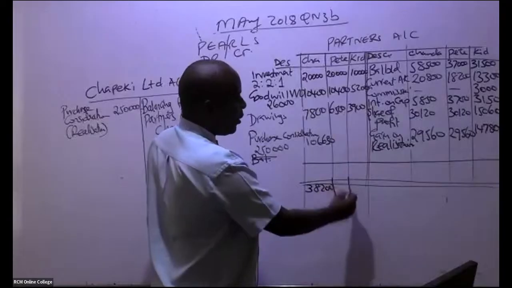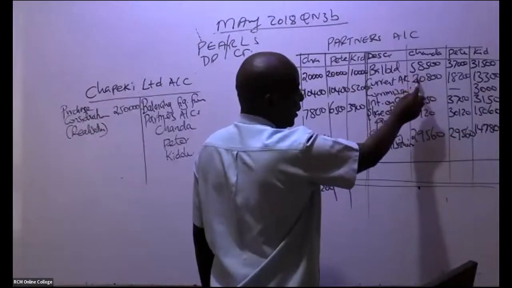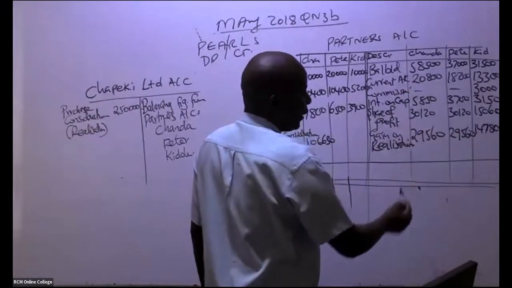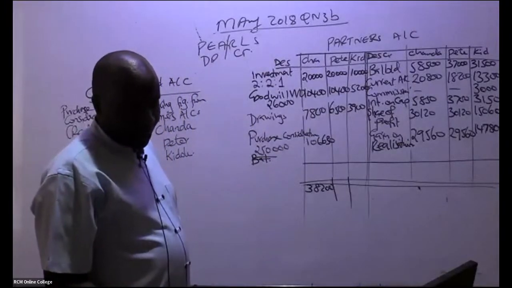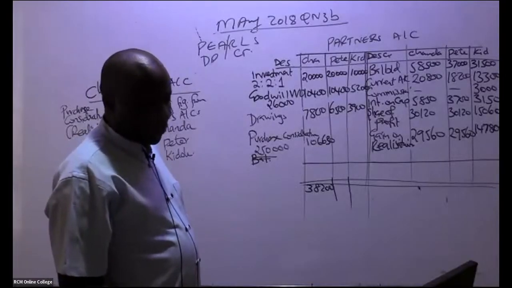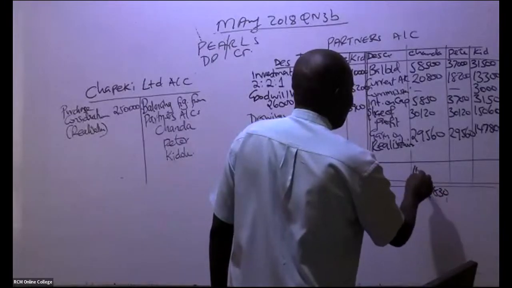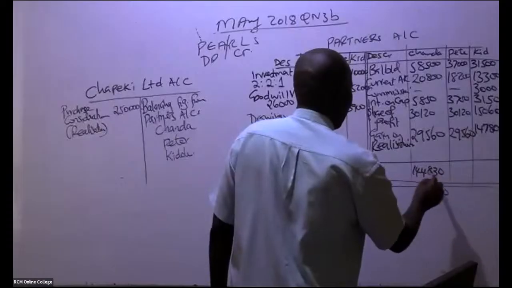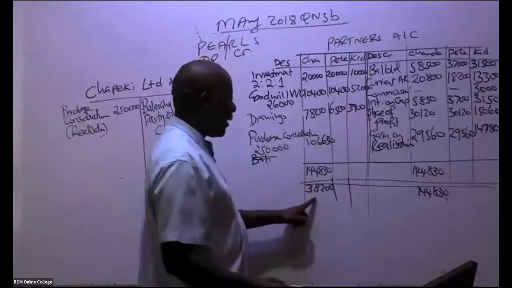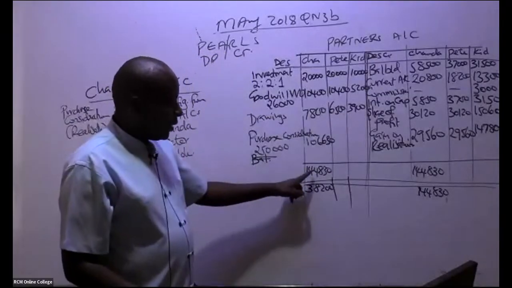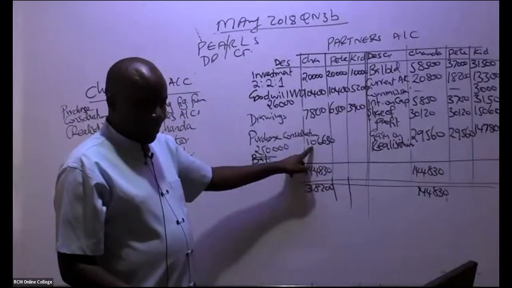How about this first ninja here? How much do we have when you add this and this? We have 144,830. So this 144,830 is bigger, so you subtract: you take this minus 38,200. Will we get this balancing figure?